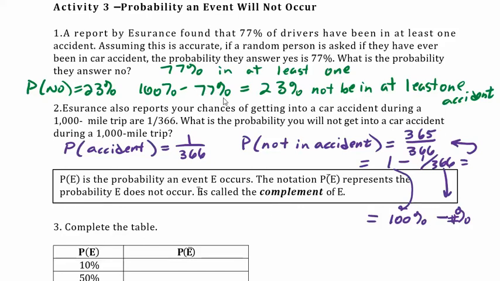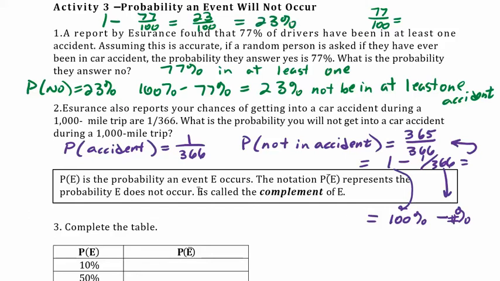If we had 77% as a fraction, 77% is 77 out of 100, which doesn't reduce, but we could take 1 minus 77 out of 100, and that would give us 23 out of 100, which is 23%. That's all I'm saying down here with the 1.